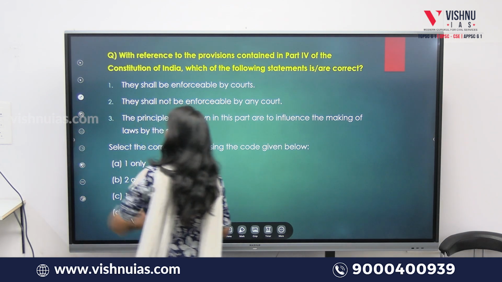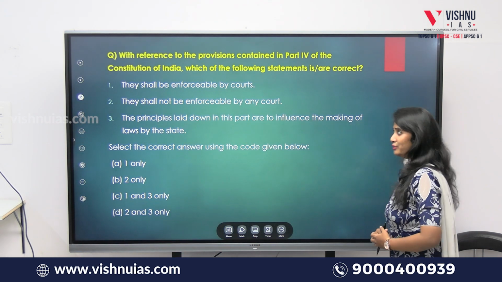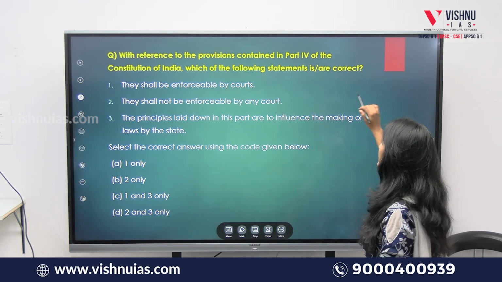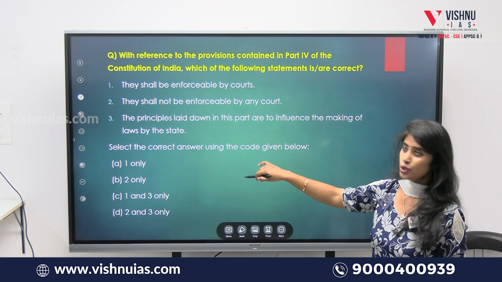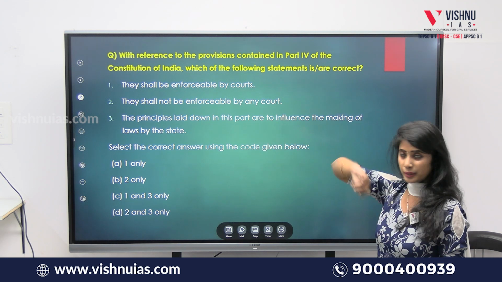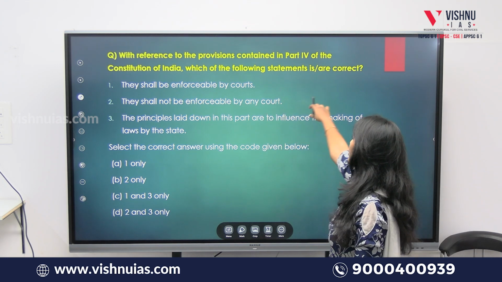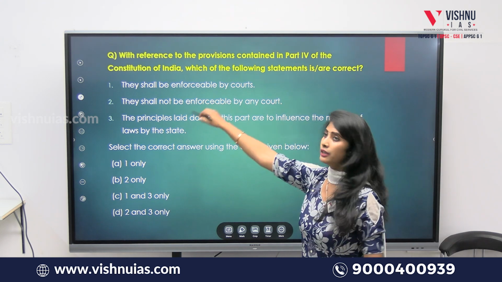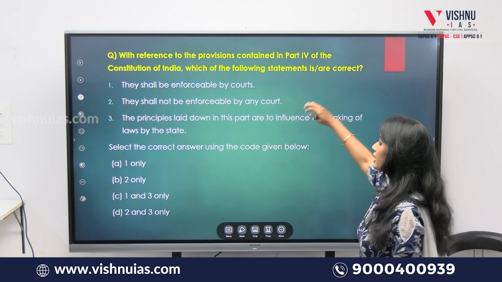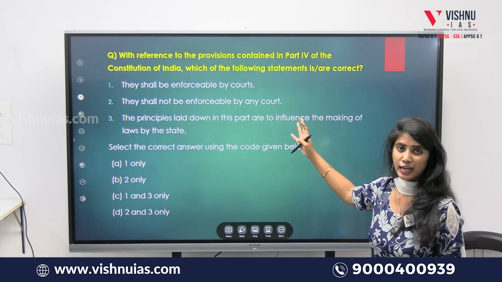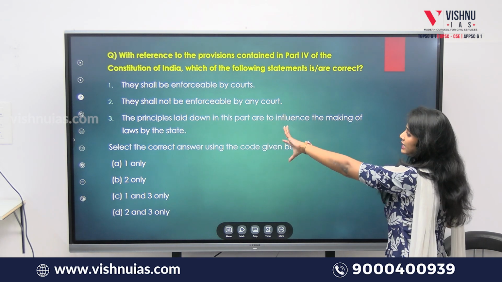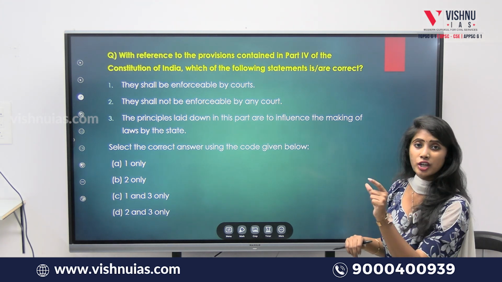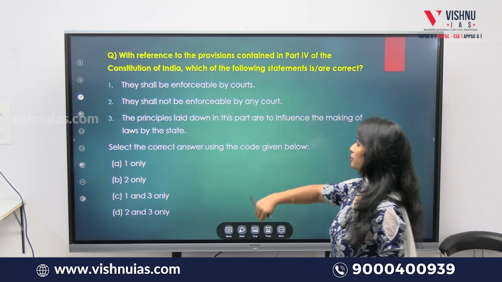Okay, clear? Now we are going to the next question. What is the question? With reference to the provisions contained in part 4 of the Constitution, what is part 4? Directive principles of the state policy. Which of the following statements are correct? These are the 3 statements that have been given, and they are asking us to relate these statements to the DPSP and state which are true and which are false. Clear?